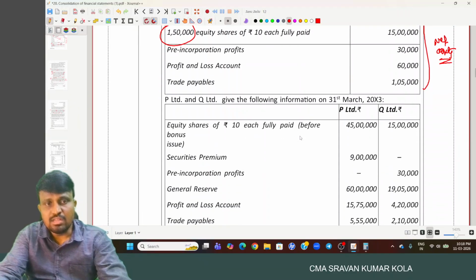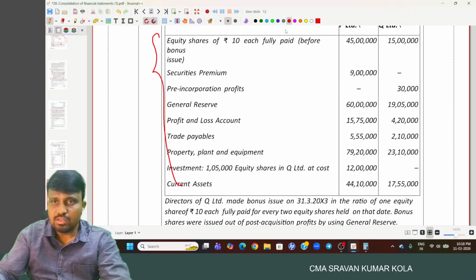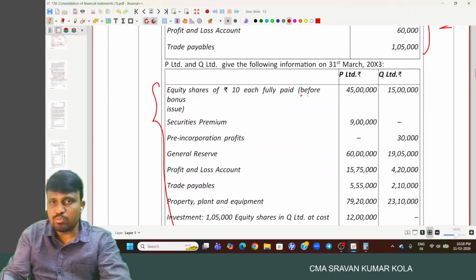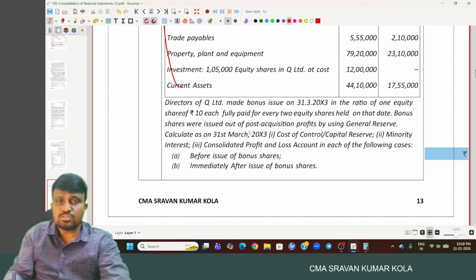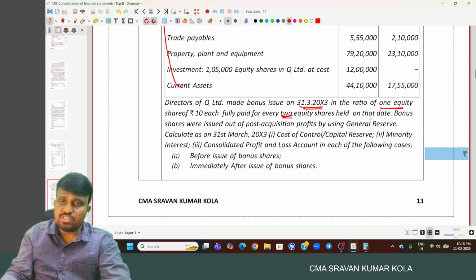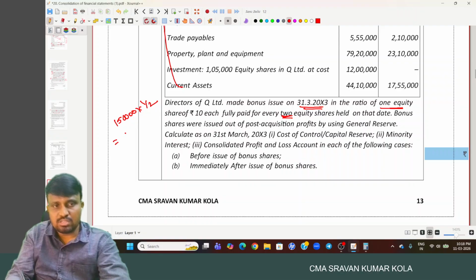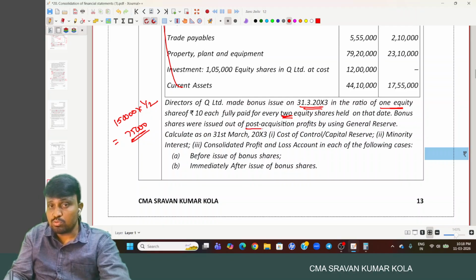Okay. And P Limited and Q Limited data has been provided here. This is the complete data we have. And here, the complete before-bonus-issue status is provided relating to Q Limited. And the directors of Q Limited made a bonus issue on 31st March 20X3 in the ratio of 1 equity share of 10 each fully paid up for every 2 shares held. So it means 1,50,000 into 1 by 2, that means 75,000 shares have been issued as bonus shares. Bonus shares are issued out of post-acquisition period profit by using general reserve.